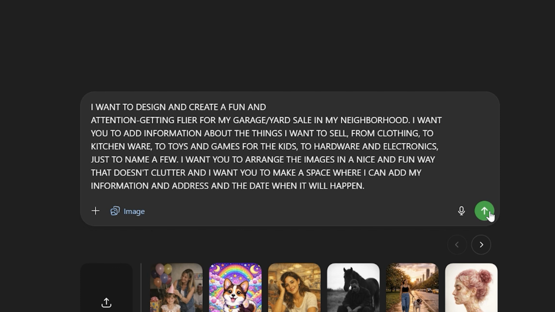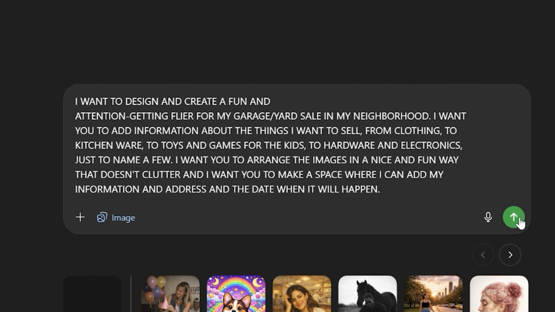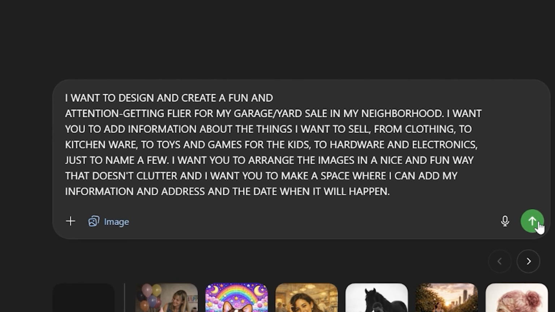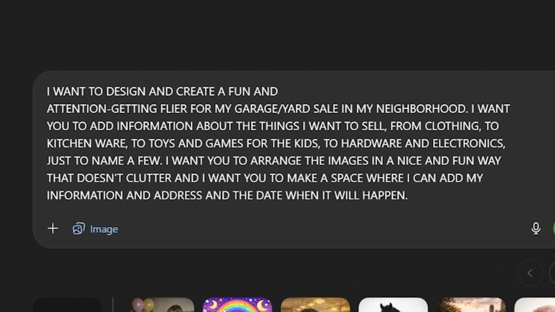Type this. I want to design and create a fun and attention-getting flyer for my garage yard sale in my neighborhood. I want to add information about the things I want to sell, from clothing to kitchenware to toys and games for the kids, to hardware and electronics, just to name a few. I want you to arrange the images in a nice and fun way that doesn't clutter, and I want you to make a space where I can add my information and address and the date when it will happen. And that's it. That's all you need to do.